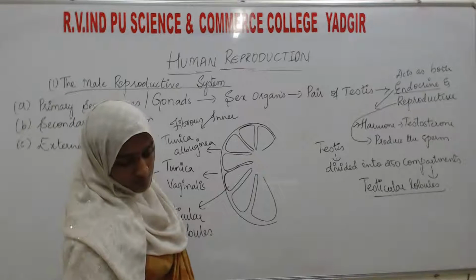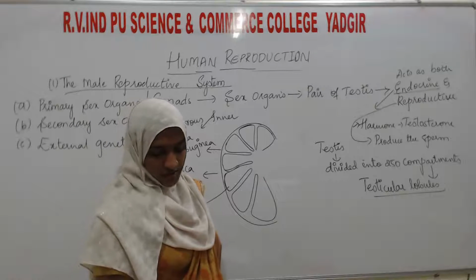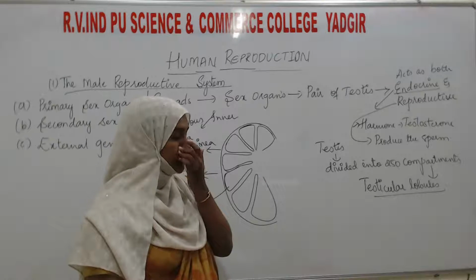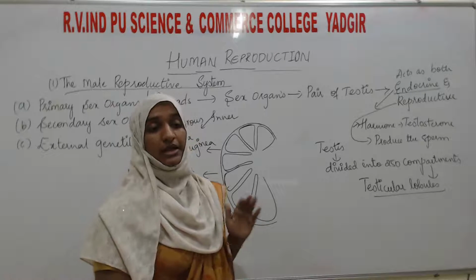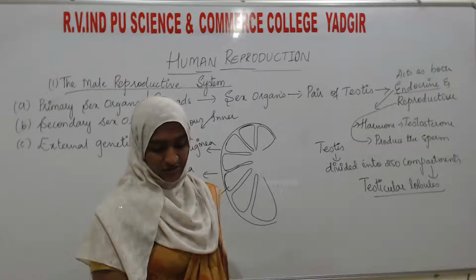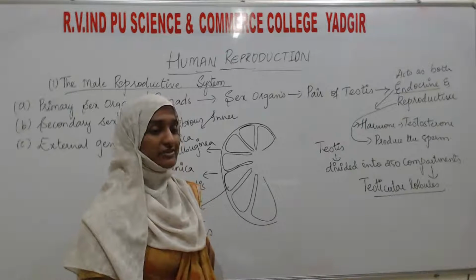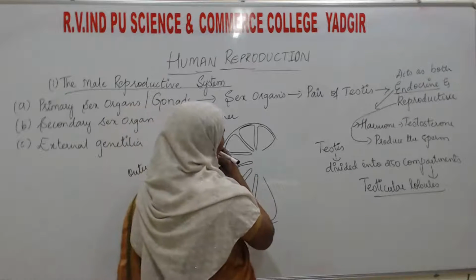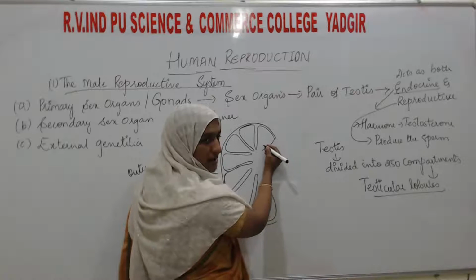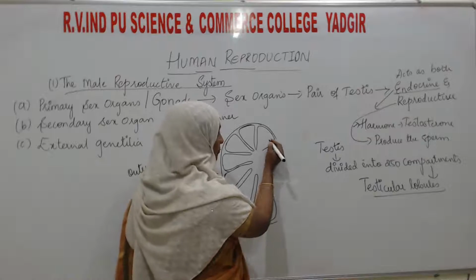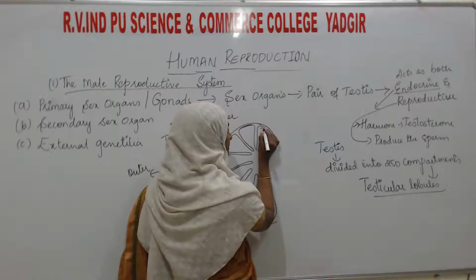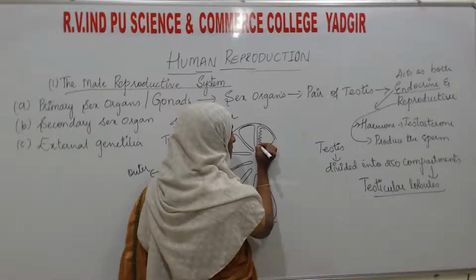Okay, so next, each lobule contains 1 to 3 highly coiled tubular structures or tubules, which are known as the seminiferous tubules. See here, each compartment or each testicular lobule contains 1 to 3 highly coiled tubules like this.